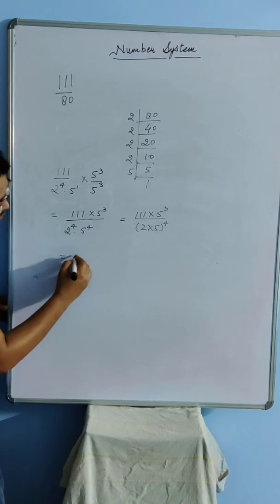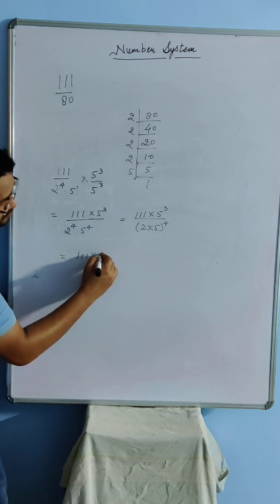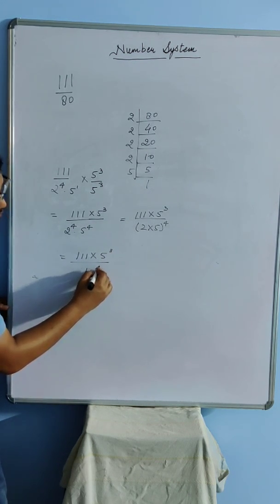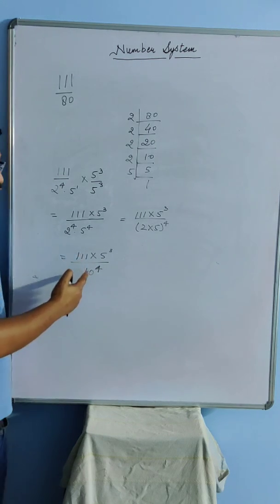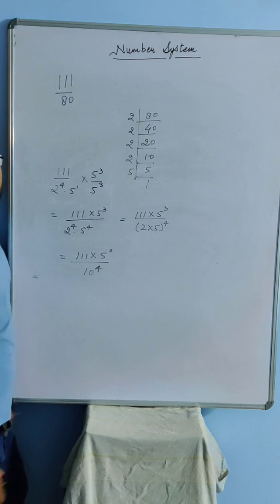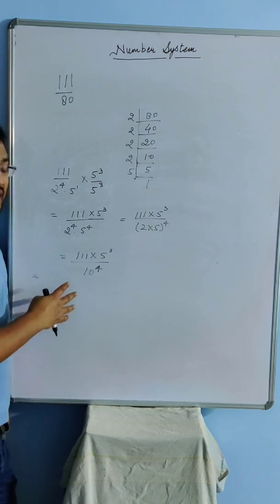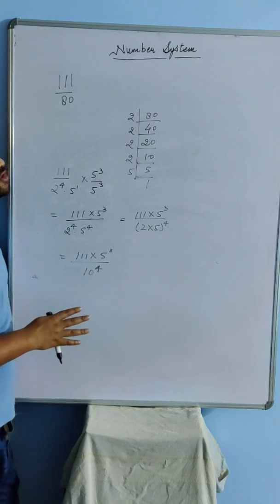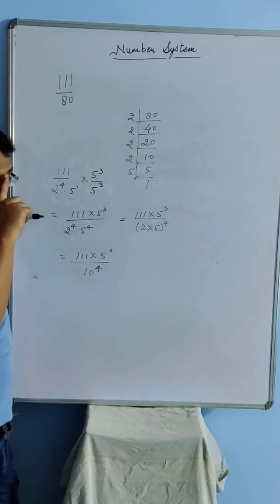If I solve that, what I am going to have is 10 to the power 4. Since you have 4 tens, like 10 into 10 into 10 into 10, 4 times in the denominator, the decimal expansion will terminate after 4 digits.